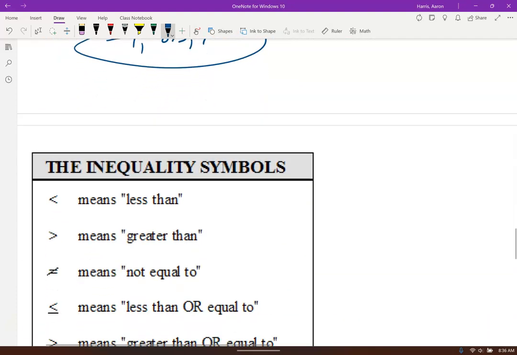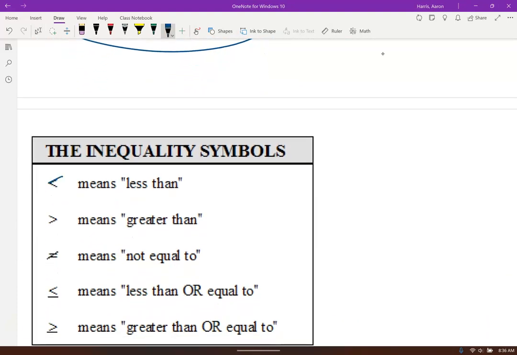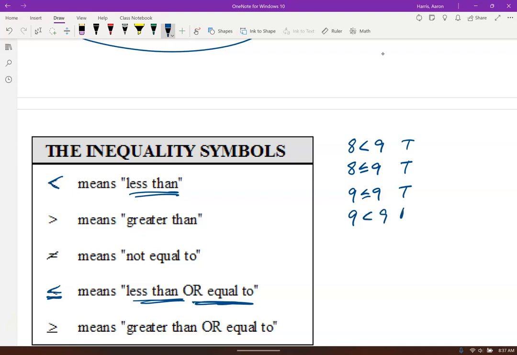All right, let's talk about inequality symbols. So there's our less than, and if we put a line under it, less than or equal to, right? For example, 8 is less than 9, right? 8 is also less than or equal to 9. That's also true. This is true. That's true. And 9 is less than or equal to 9. That's also true, right? Is 9 strictly less than 9? No, that's false, right?